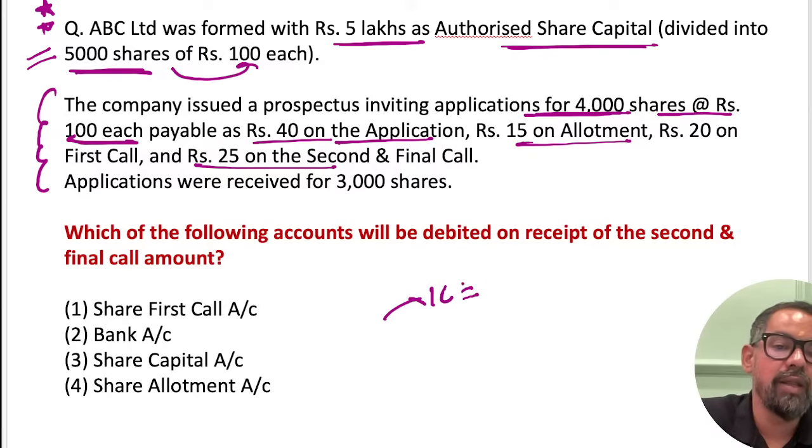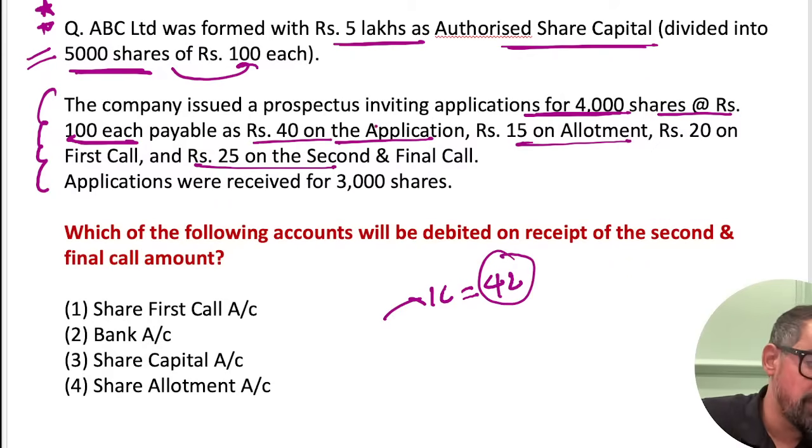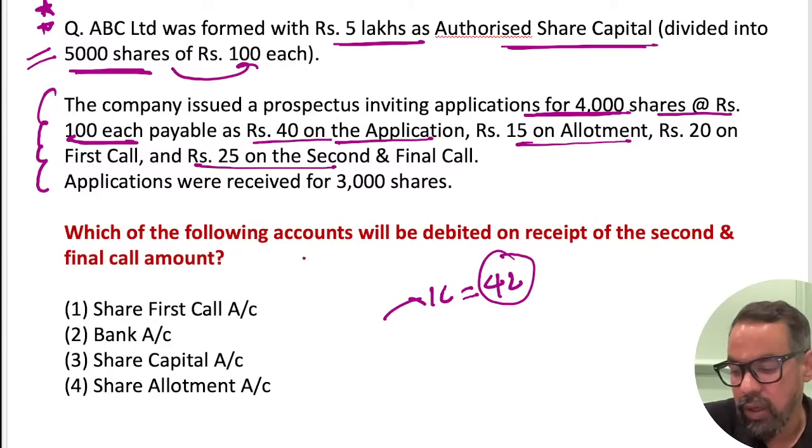4,000 into 100, how much is that? 4 lakh. Okay. So it is less than or equal to the authorized capital, which is fine. Like I said, very good, well done. Okay. So this is 4 lakh. What I have told you earlier also, right?